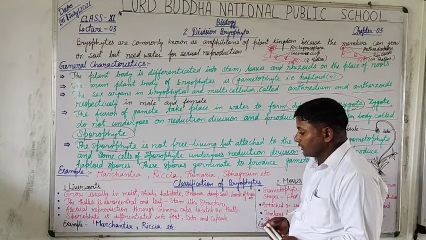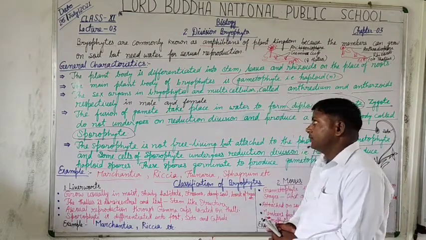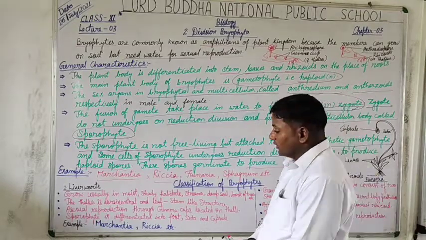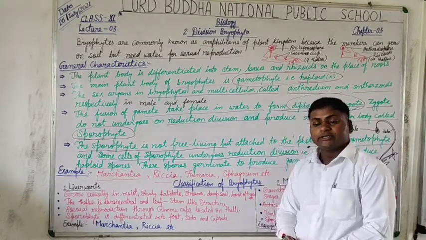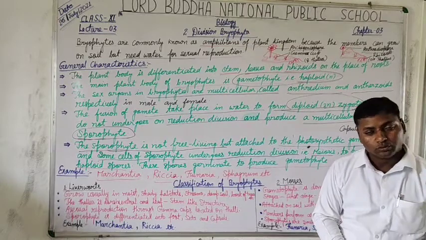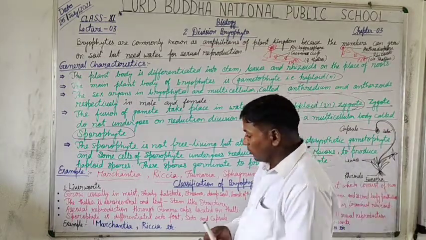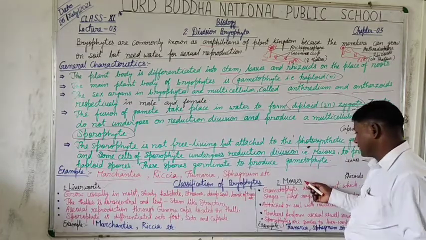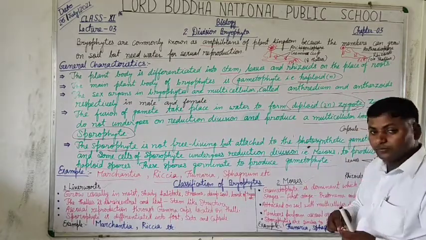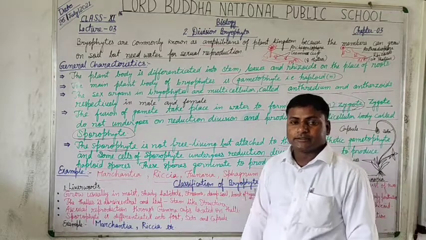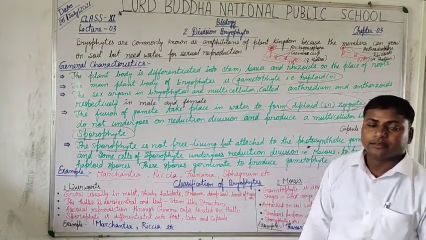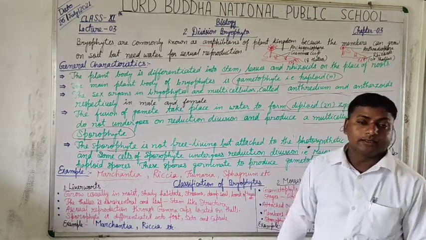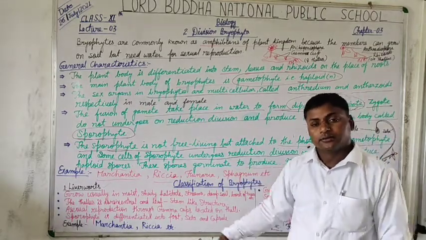Now students, classification of the division Bryophyta. The division Bryophyta is classified into two groups: liverworts, and the second one is the mosses. Liverworts are the thallus-like or thalli-like bryophytes.